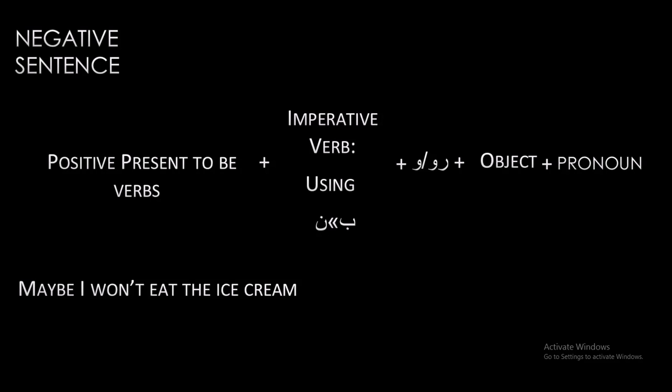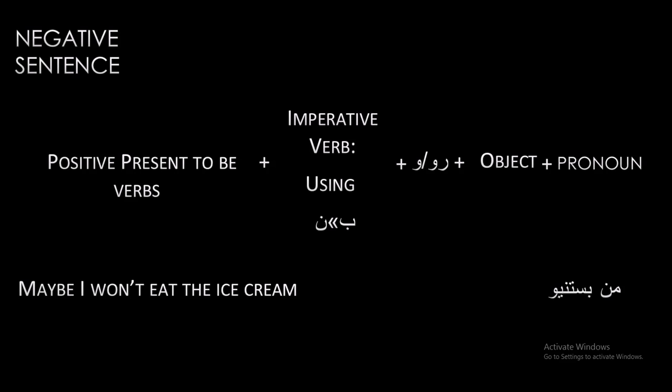For example, if I want to say maybe I won't eat the ice cream, I should use pronoun at first. I is our pronoun, which means man. And after that we should use object. Ice cream is our object.